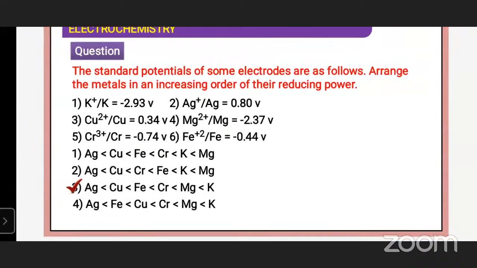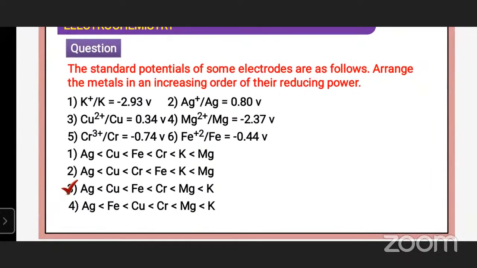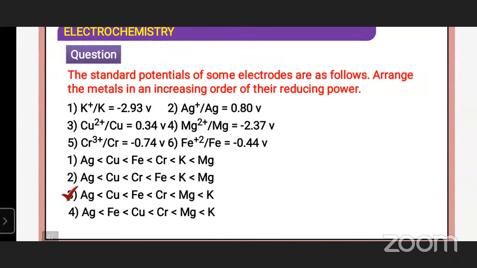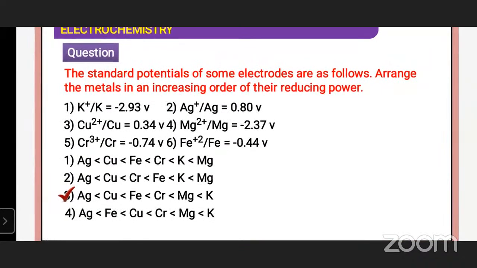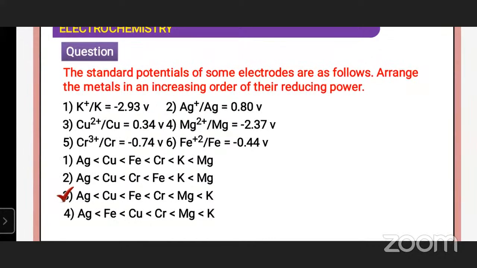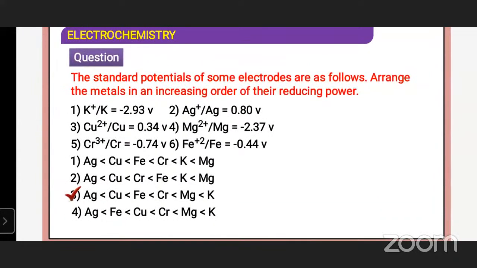Here, some examples, some electrodes given the E values arranging of increasing order of reducing power. So, number 1, here Ag positive values are Ag plus electrodes, copper electrodes, and iron electrodes. Fe plus 2 electrode, Fe plus 2 is negative electrode. Negative chromium electrodes and magnesium electrode are also negative. Potassium also negative. The arranging order of Ag is less than Cu is less than Fe is less than chromium is less than magnesium is less than K.